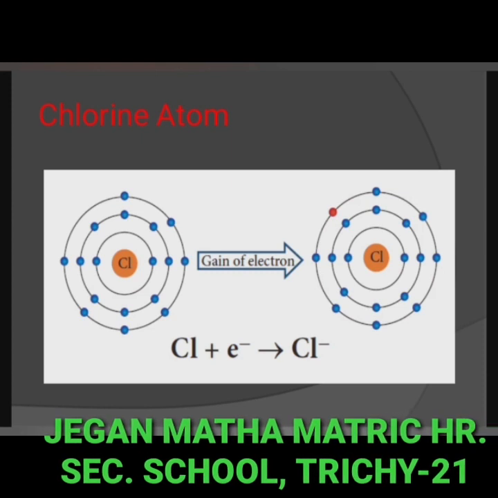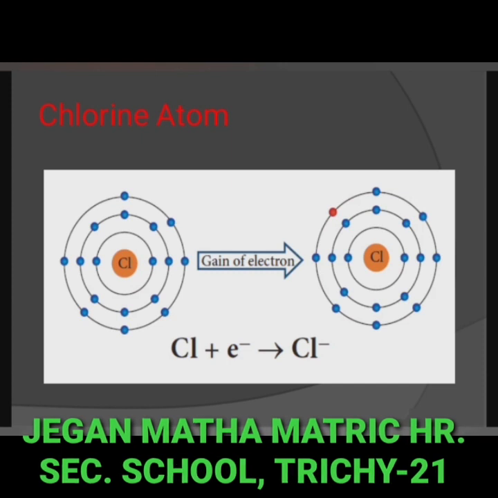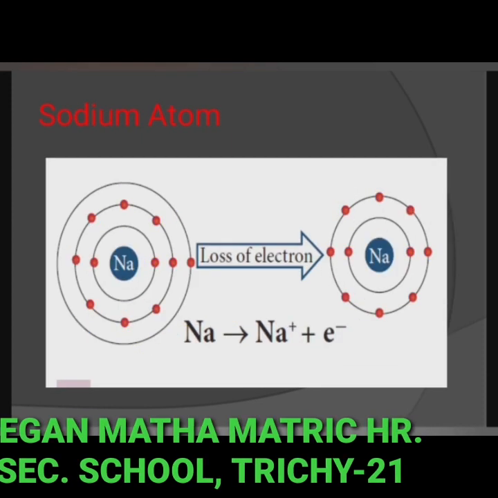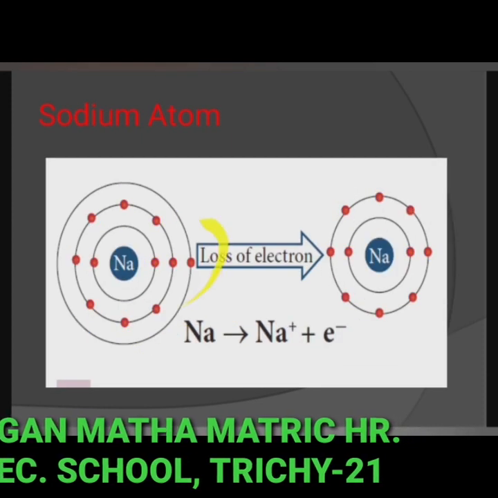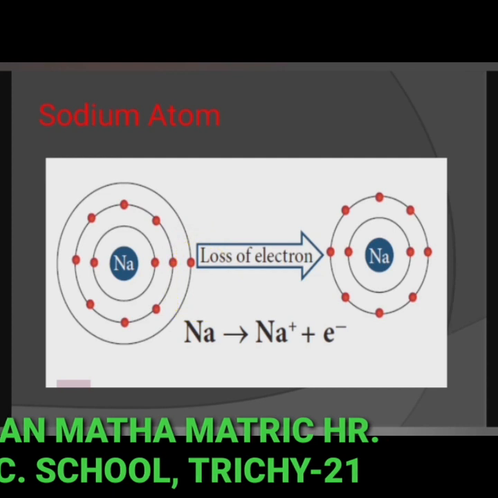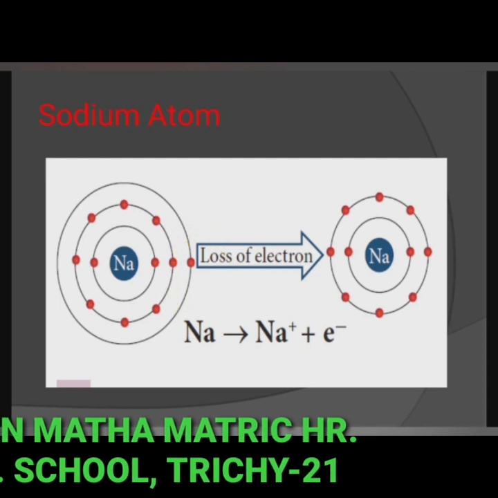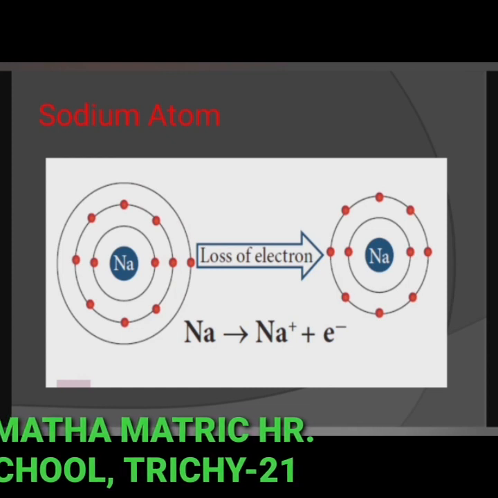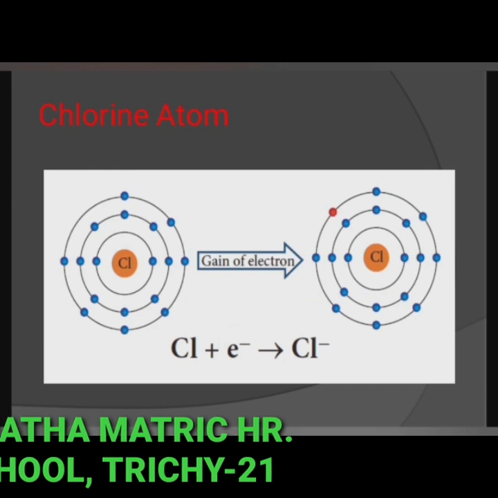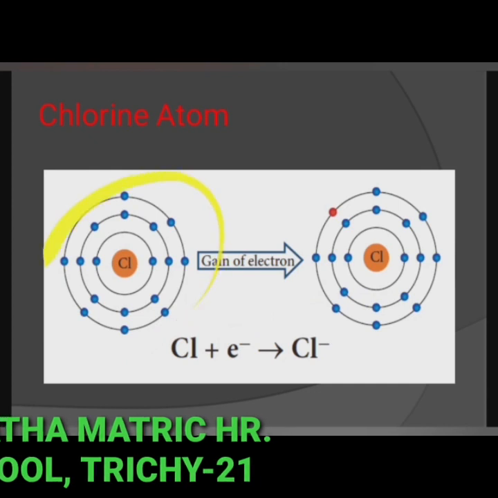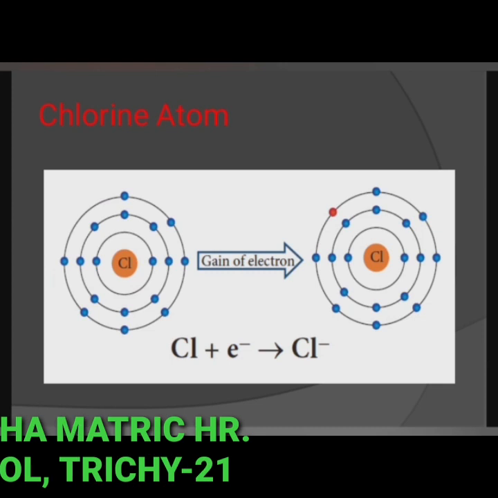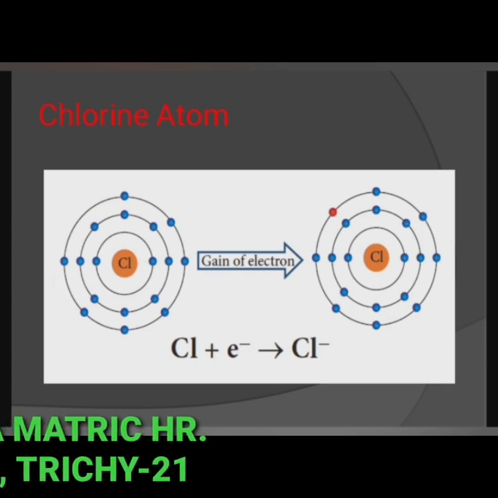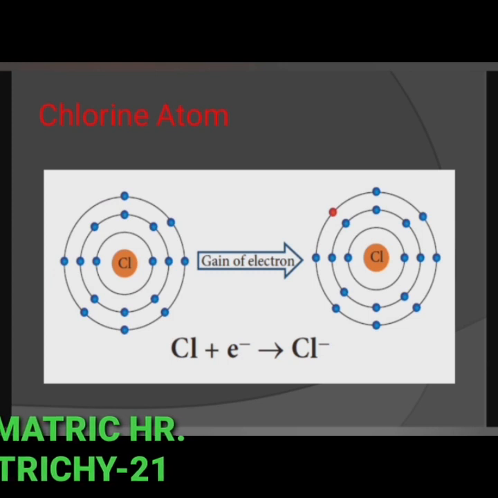Which atoms tend to lose electrons and which tend to gain electrons? Atoms that have 1, 2, 3 electrons in their valence shell tend to lose electrons. For example, the valence shell of sodium atom is 1. Whereas atoms having 5, 6, 7 valence electrons tend to gain electrons. For example, the valence electrons of chlorine is 7, so it tends to gain electrons to attain stable configuration.